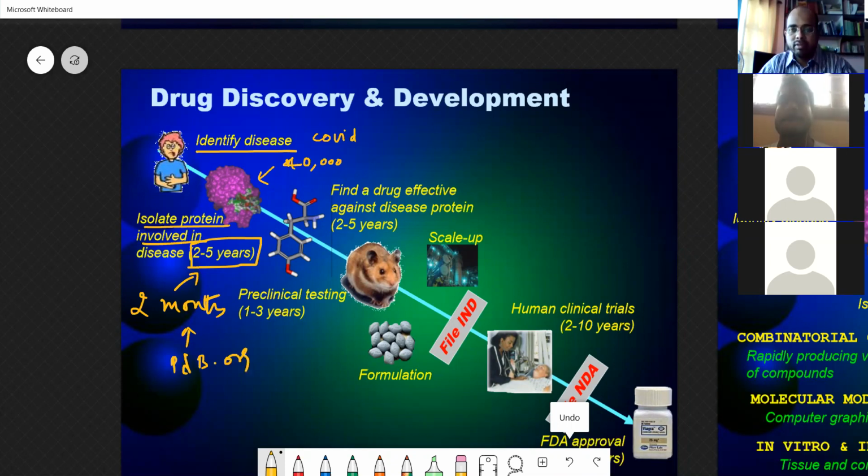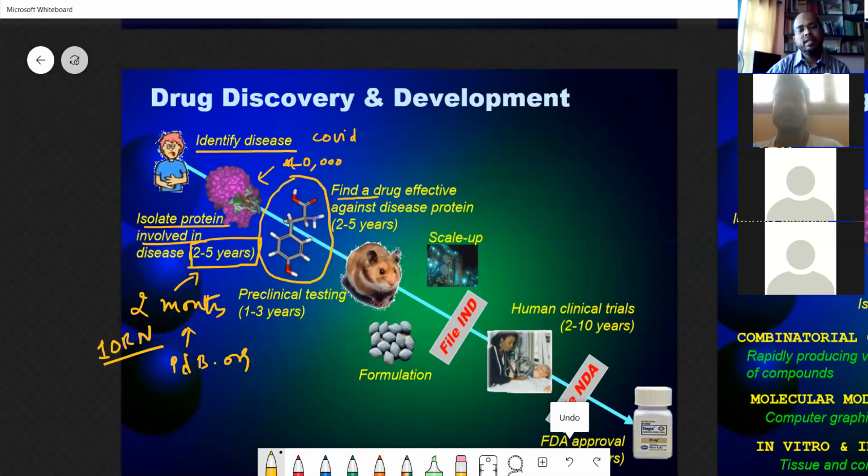In the last class we saw how to get the Ramachandran plot from the server by giving a protein data bank code. For example, 1ORN is a code for some protein. Then comes a very essential part for a chemist: find a drug effective against a disease protein.